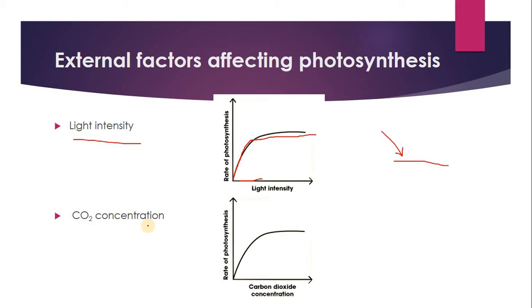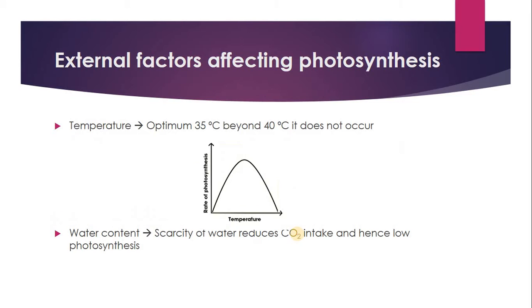Similarly, CO2 concentration. We know that CO2 is also an input in photosynthesis. So if you increase the CO2, then we expect the rate of photosynthesis to increase, and that is what we see here. But beyond a certain limit, the rate of photosynthesis will remain constant, however much CO2 you increase.